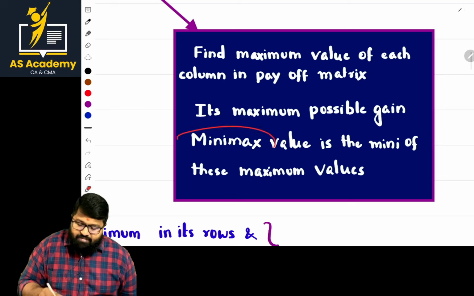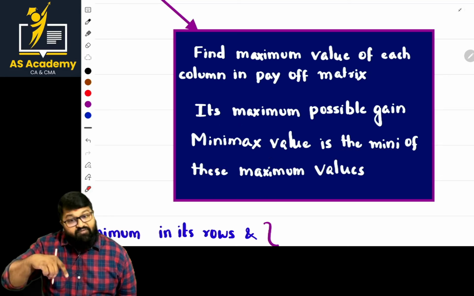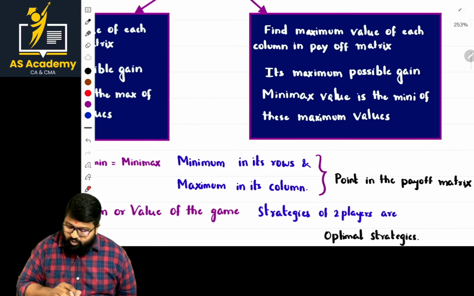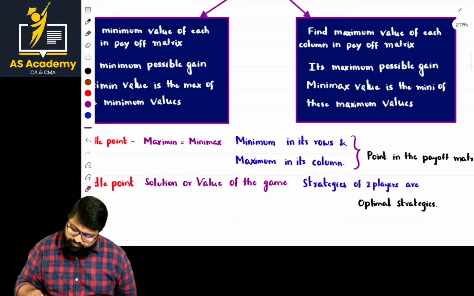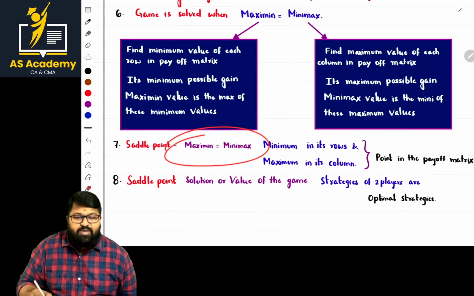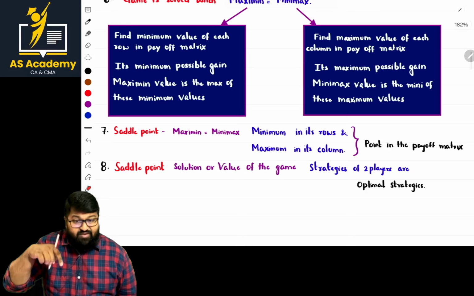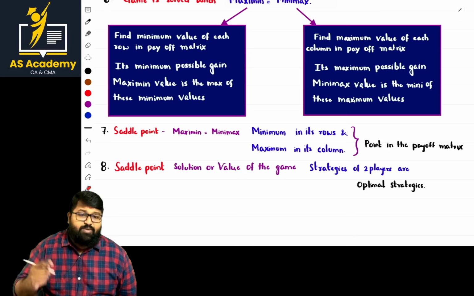Minimax value is the minimum value of the maximum values. Minimum value of maximum values. Let us go with the problem, that will be more clear. So, saddle point: when both maximin and minimax are equal, then we reach a saddle point, and whatever value we get there will be the optimal strategy point.